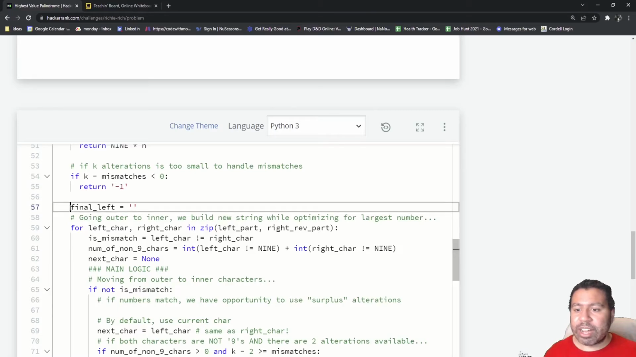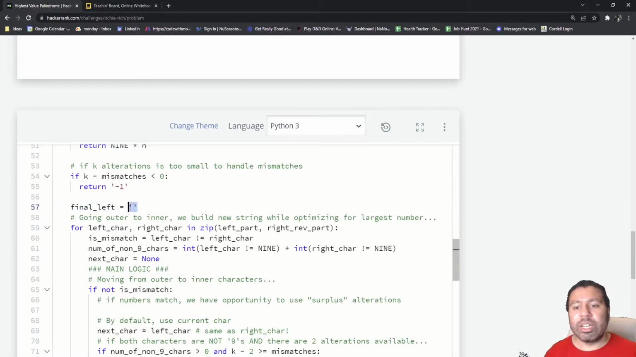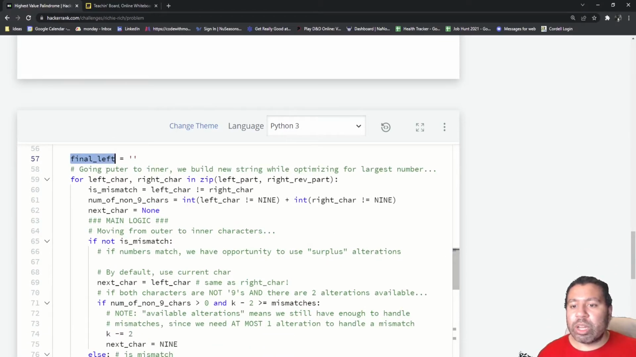We're going to start a final left empty string. This is going to be the left side of our final palindrome. I don't need to keep the right part because it's a palindrome, so I'll just take the same left side and reverse it, and that'll be the right side. So that's why I'm doing it that way. Then we're going to iterate through both of those strings, the left part and the right reverse part.